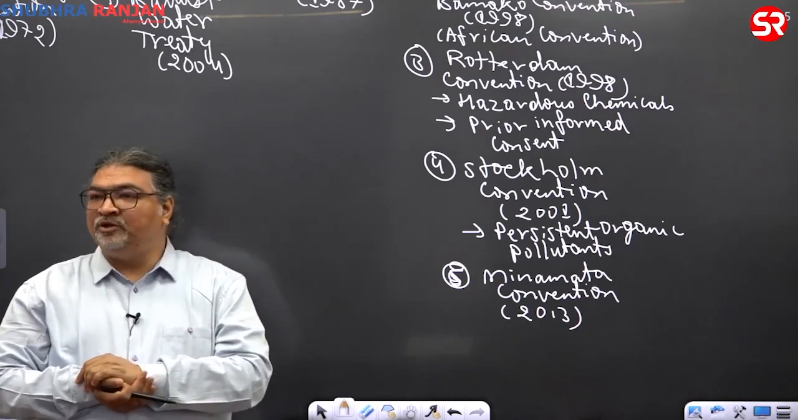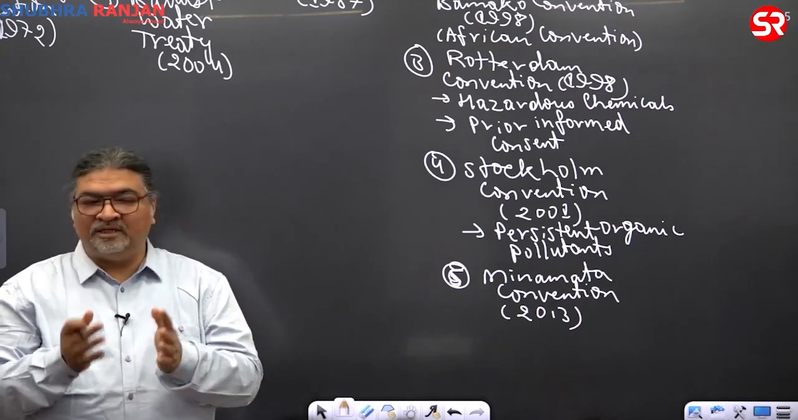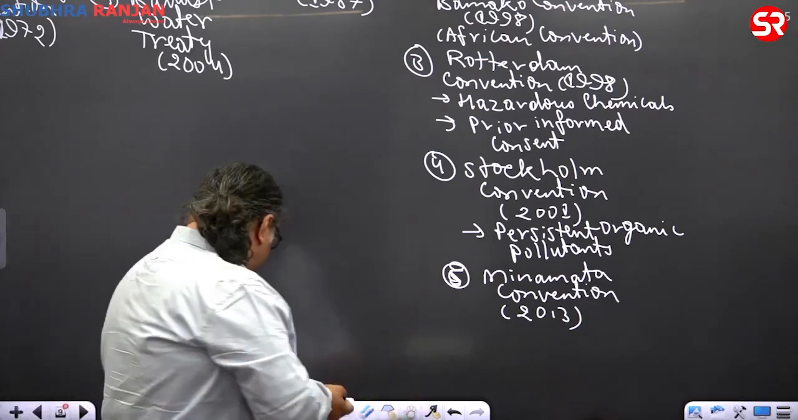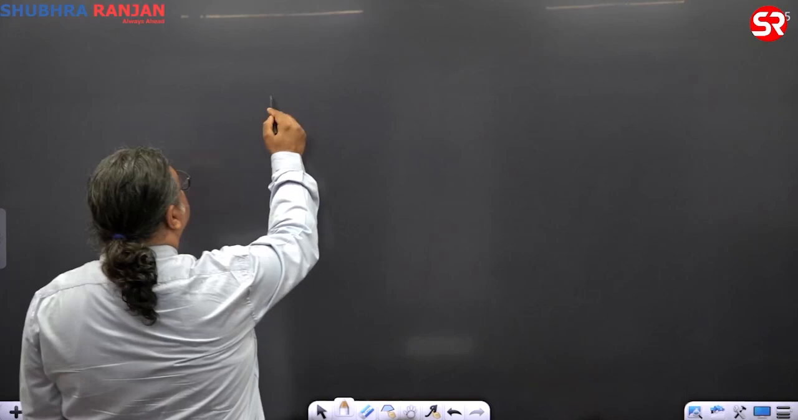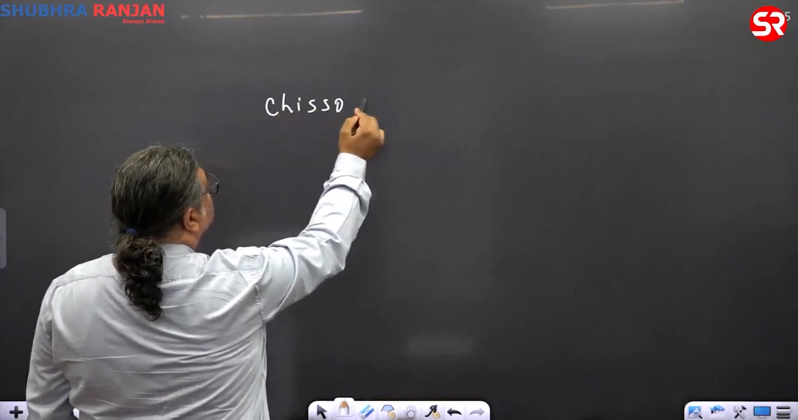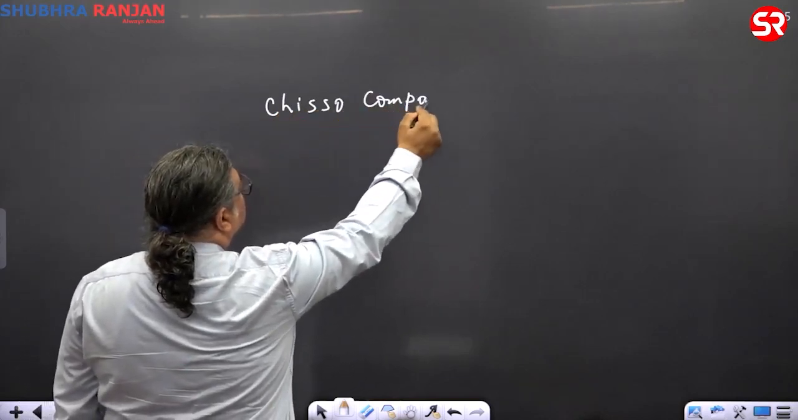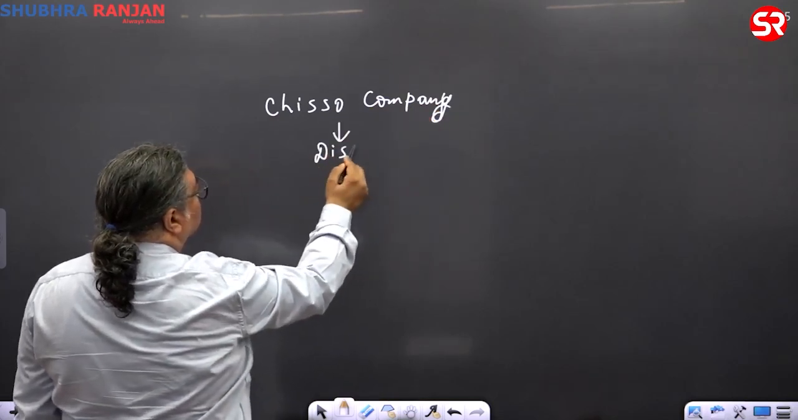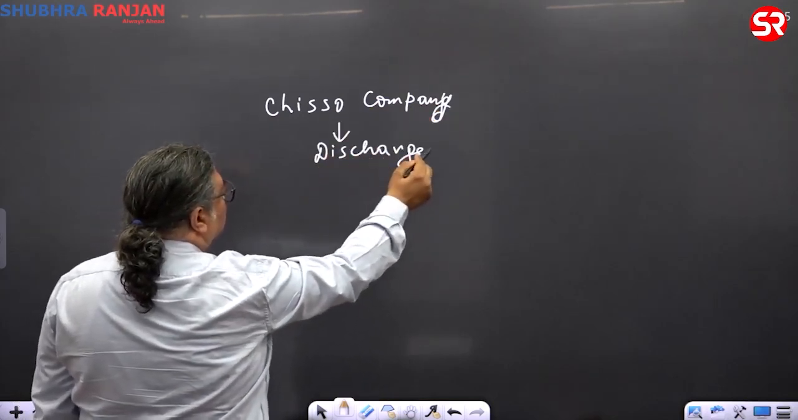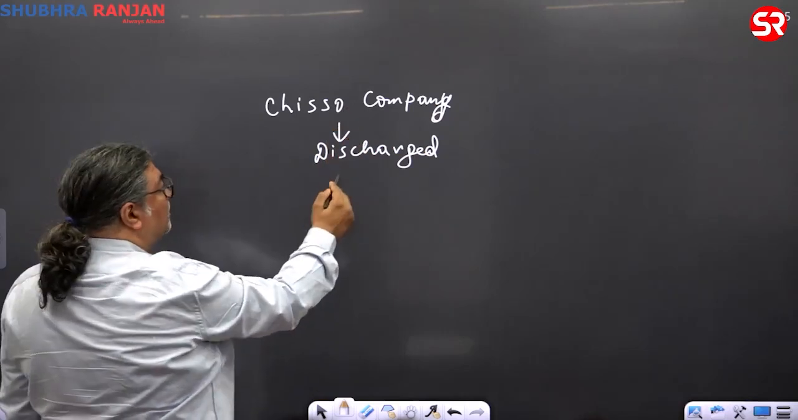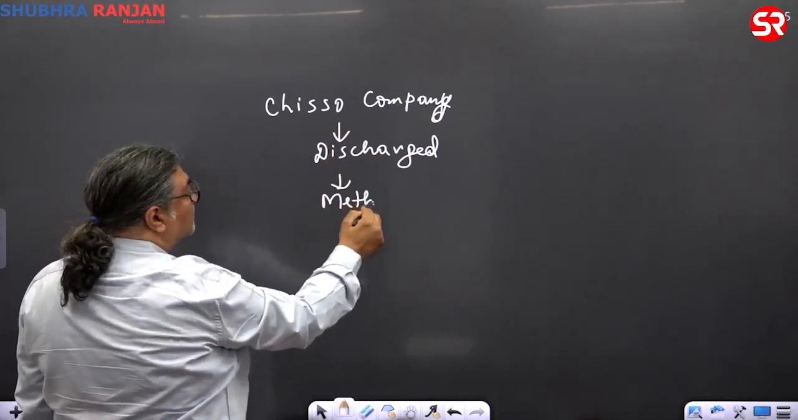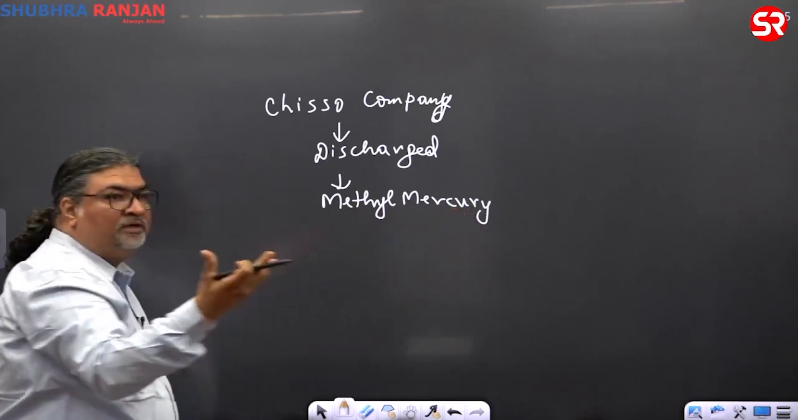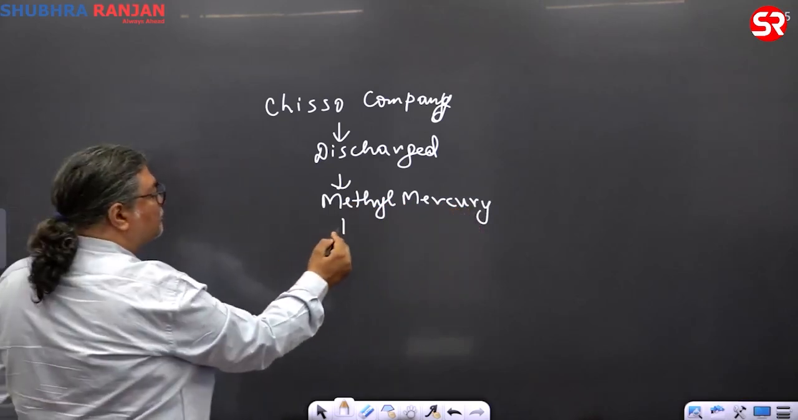So what happened with the mercury problem there? Can anyone tell me? What exactly was there? This is the company, I'll tell you. This Japanese company, Chisso, discharged methyl mercury effluent to the sea and ocean. UPSC will not ask this, but I'm just giving background.